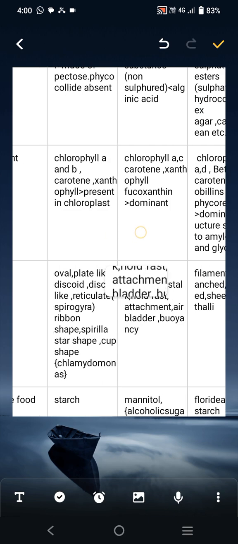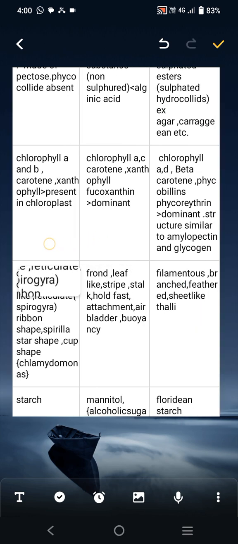For the pigments of Phaeophyceae or brown algae: chlorophyll A and C are present, carotene and xanthophyll present, and fucoxanthin also present, which is the dominant pigment in brown algae. In red algae or Rhodophyceae: chlorophyll A and D, beta carotene, phycobilins, and phycoerythrin, a red substance that is dominant in red algae.